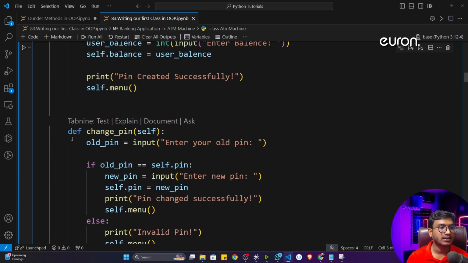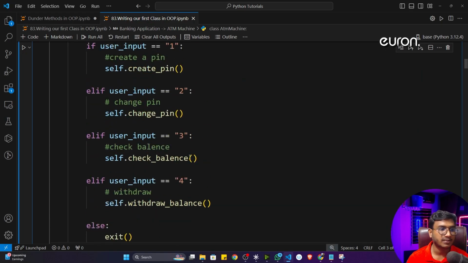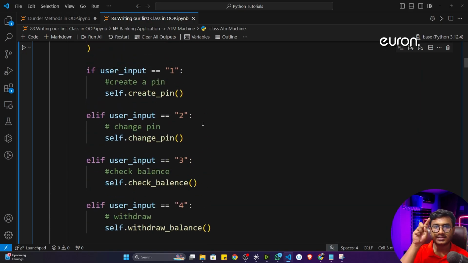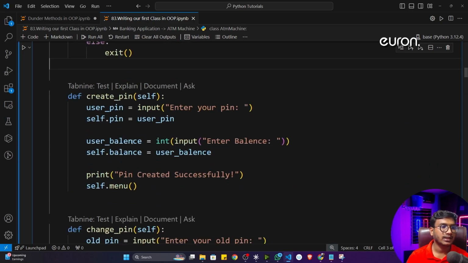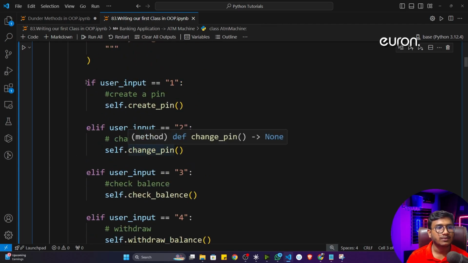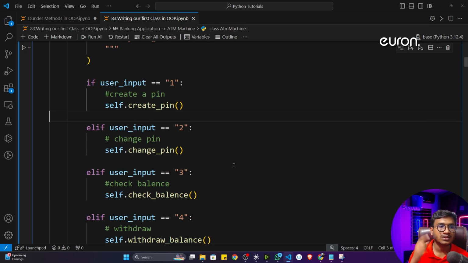Check balance is a button, change pin is a button, create pin is a button, menu is a button. If the user presses the button, they get that particular functionality. I told you that if the user gives 1, then create pin works. If the user gives 2, then change pin works. That means I need a user input. I'm leaving it to the user, and if the user puts in anything, then I show the functionality of my application. So this is user dependent.